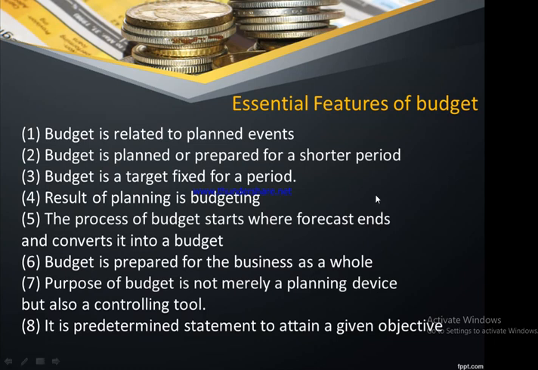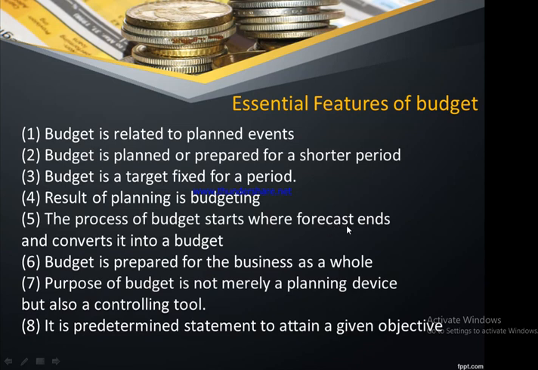So, some of the essential features of the budget, based on that particular definition. If you look into it, a planned budget is related to the planned events. It is prepared for a shorter period of time, and in doing this we are going to have some targets fixed. So this particular budget is a result of the planning process.